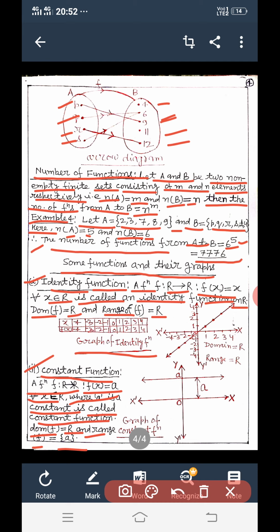The graph of f(x) is equal to a is a straight line parallel to the x-axis at a distance a from it. If a is greater than 0, the line is above the x-axis, and if a is less than 0, the line is below the x-axis. Thank you.